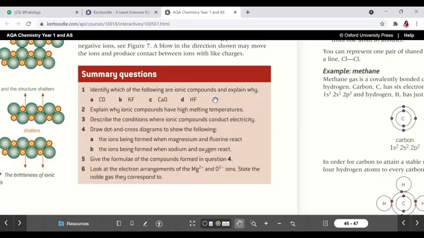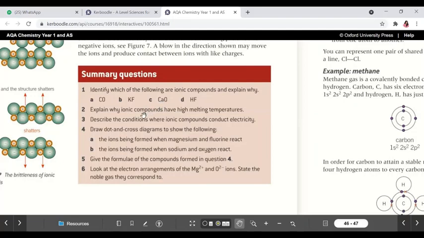So please do one thing. Write the electronic configuration of potassium and fluorine later on, and you can send me the pics. It's your homework. Draw the cross dot diagram of potassium fluoride and calcium oxide. The C part, its name is calcium oxide.